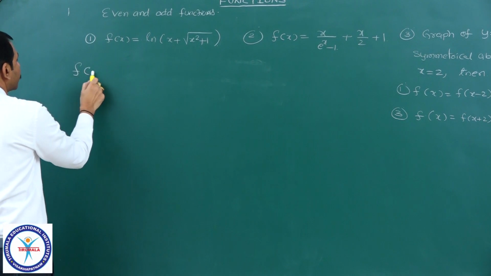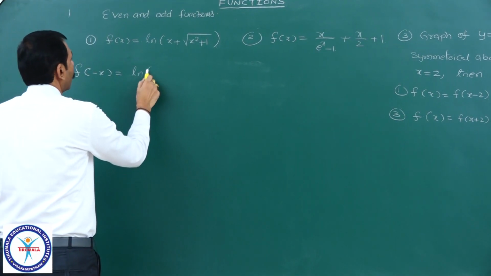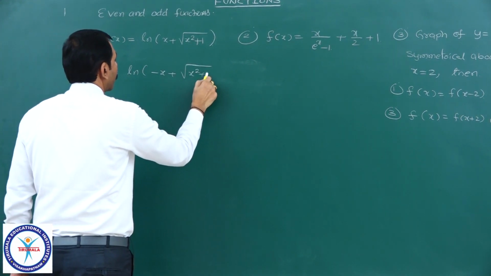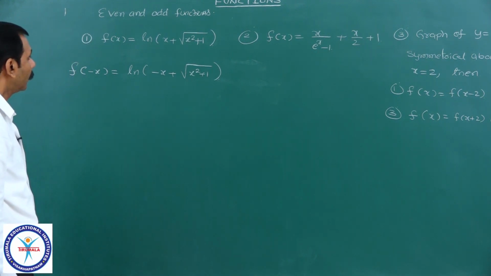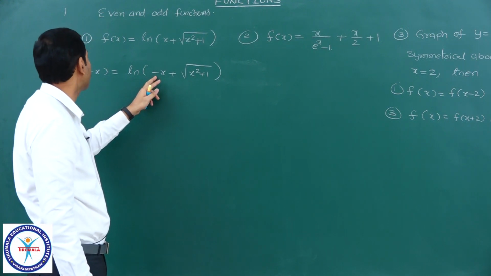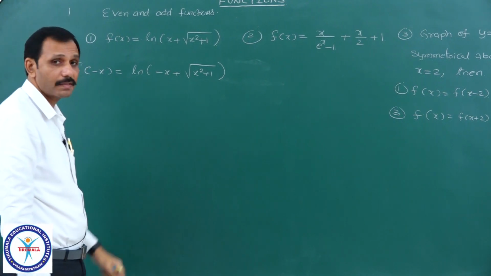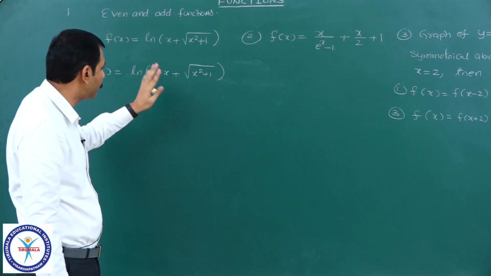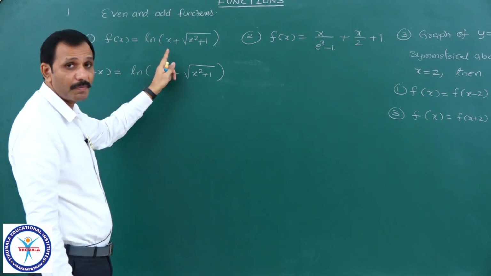f of minus x here is equal to ln of minus x plus root over x square plus 1. Don't come to a conclusion that it is root of x square plus 1 minus x. Therefore, directly we cannot write it as minus f of x or f of x. Therefore, it is neither even nor odd? Don't come to that conclusion. You observe all the possibilities. Whether you can express this in this form or not?